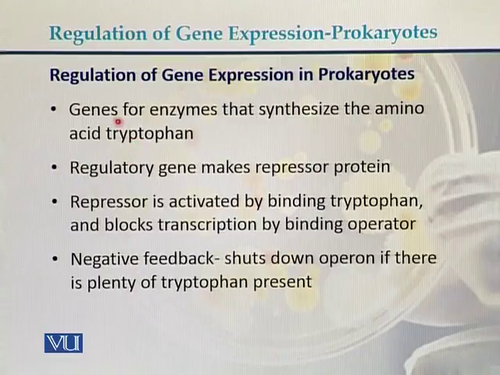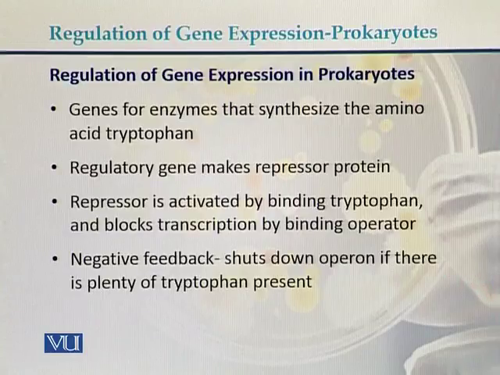They usually have genes for enzymes. An example is tryptophan synthesis: genes for enzymes that synthesize the amino acid tryptophan. There are separate regulatory genes that make the repressor protein, which controls the expression of the genes in tryptophan synthesis. The repressor is activated by binding tryptophan and blocks transcription by binding the operator. Negative feedback shuts down the operon if there is plenty of tryptophan present.